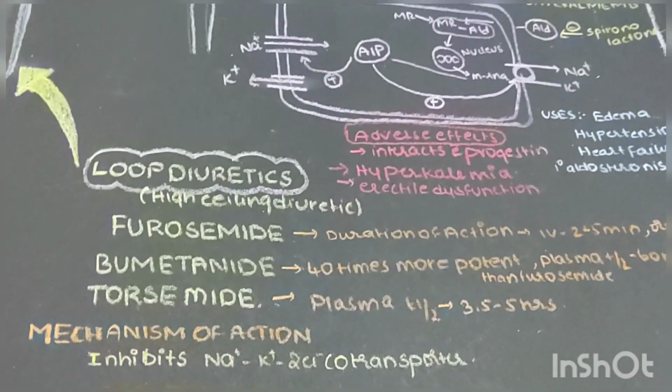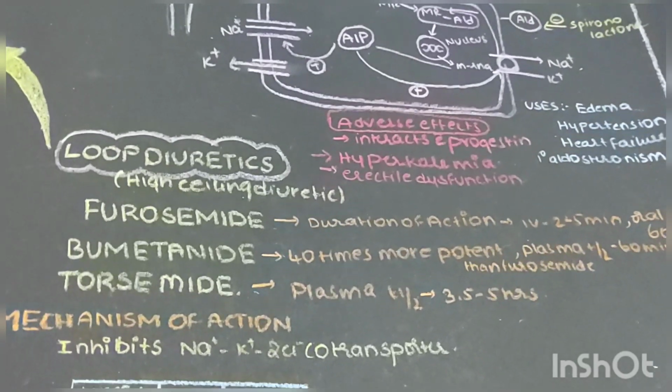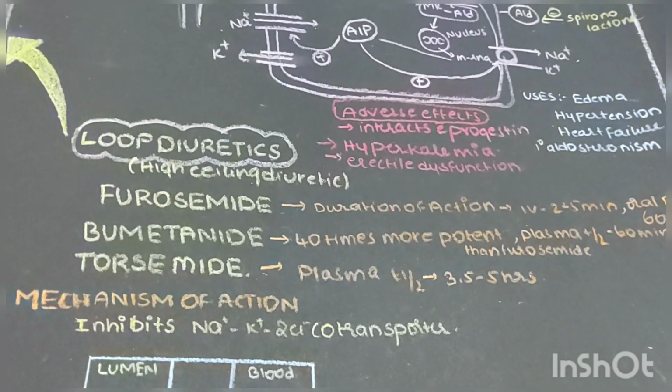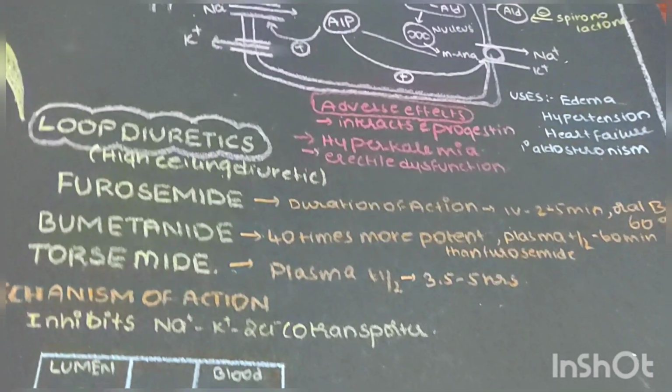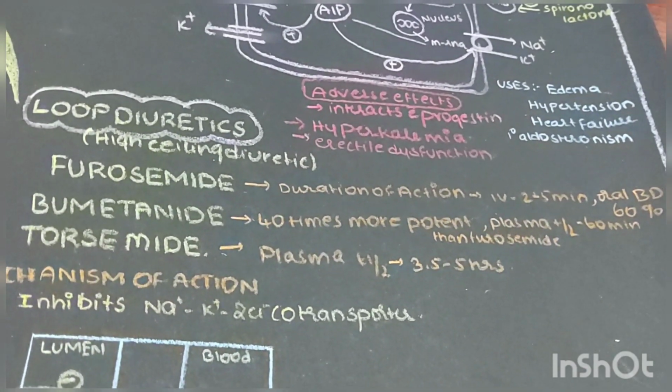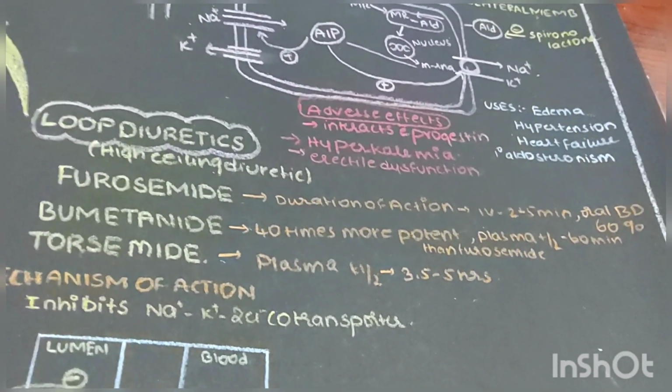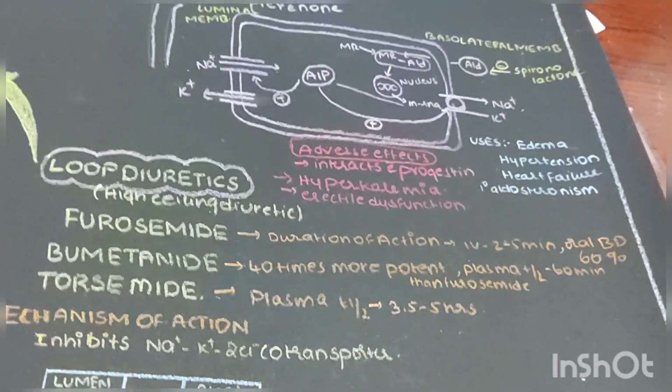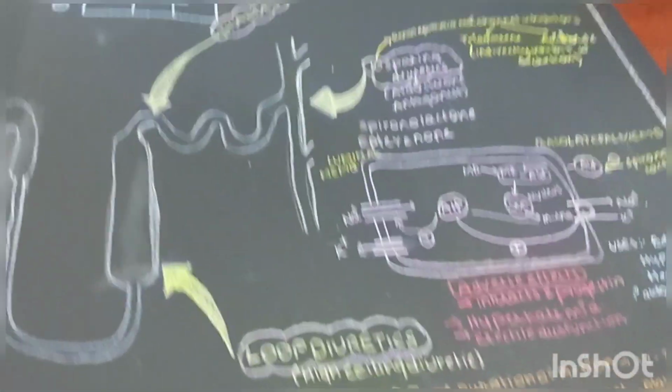Adverse effects: it interacts with progestin and androgen receptors, causing hyperkalemia and erectile dysfunction. The uses of potassium sparing diuretics are edema, hypertension, heart failure, and primary aldosteronism.